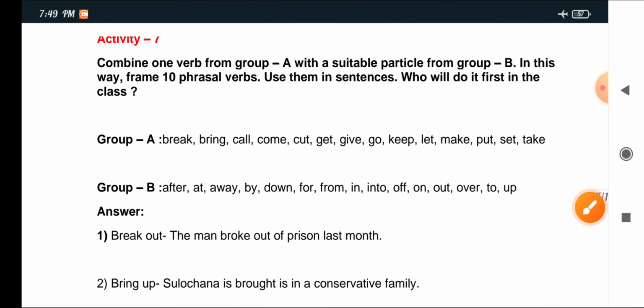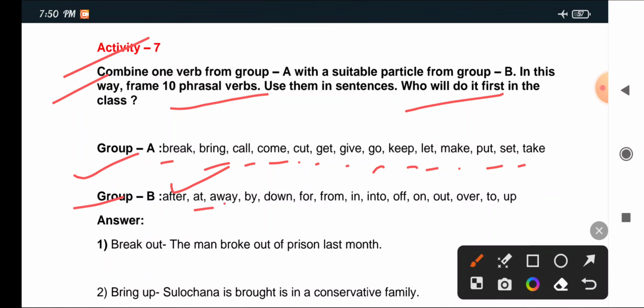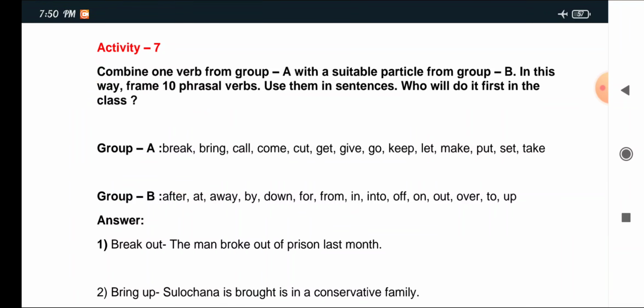Activity 7: Combine one verb from group A with a suitable particle from group B. In this way frame 10 phrasal verbs. Use them in sentences. Who will do it first in the class? Group A: break, bring, call, come, cut, get, give, go, keep, let, make, put, set, take. Group B: after, at, away, by, down, for, from, in, into, of, on, out, over, to, put. Now the answers.